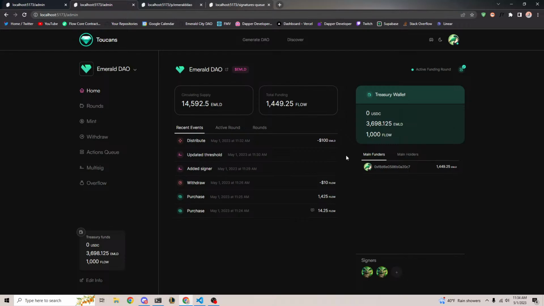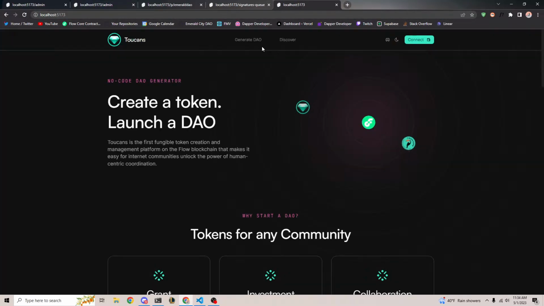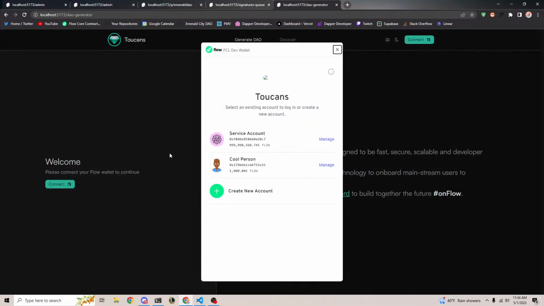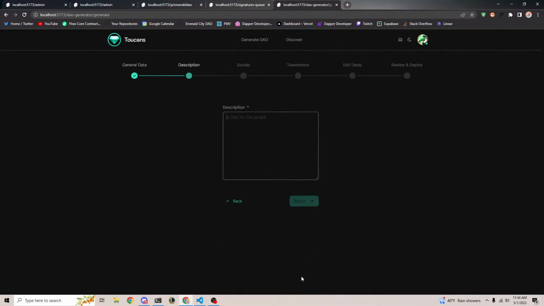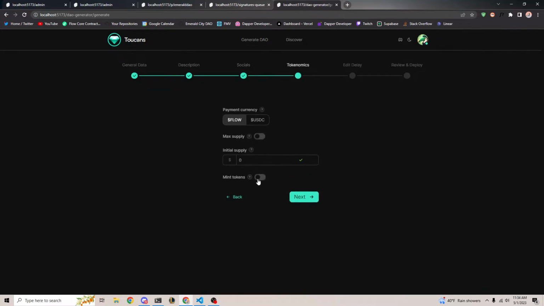So in the generator step, there was a step to say mint tokens. Actually, I'll bring that back really quick. Let's see if I can bring that up. So right here, there's a setting to mint tokens, yes or no. So you own the contract. So if you actually put no here, you still can mint tokens because you own your contract. So you can later on update it to be able to mint tokens. So yeah, you have complete ownership over your contract. It's just that we help you get set up.